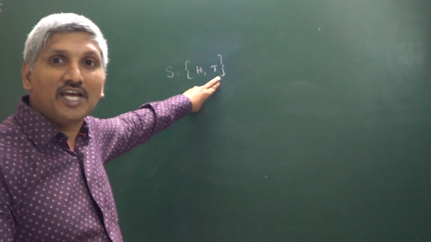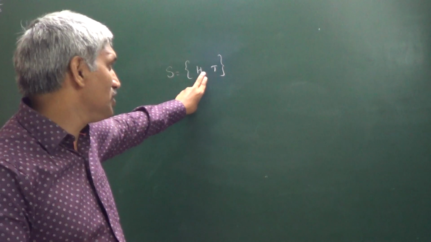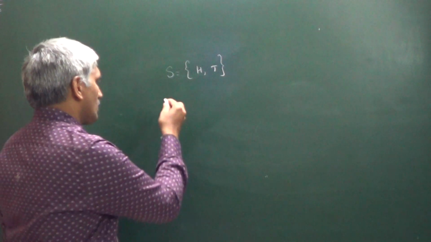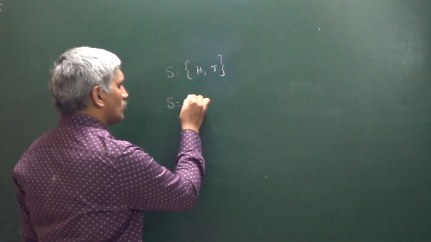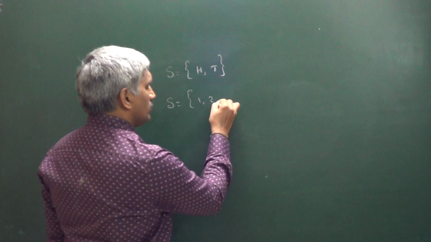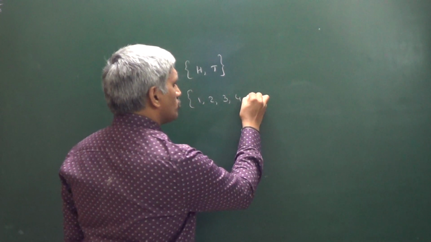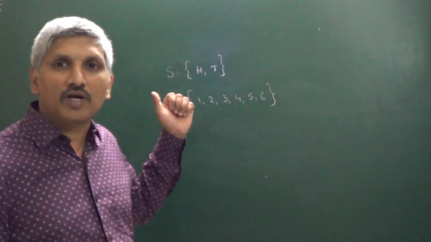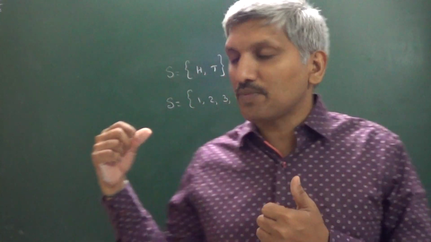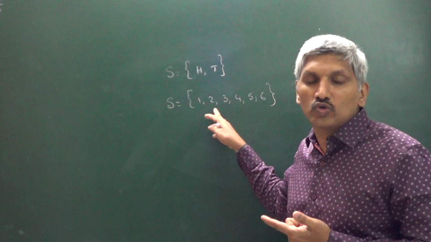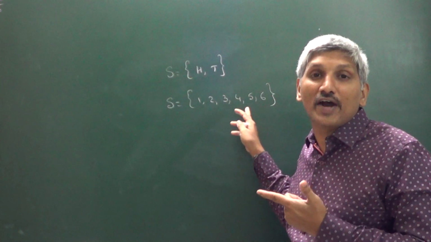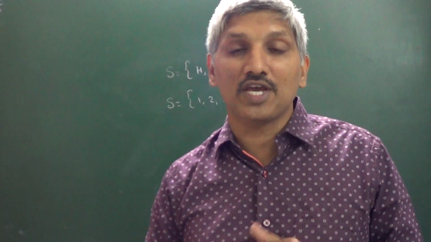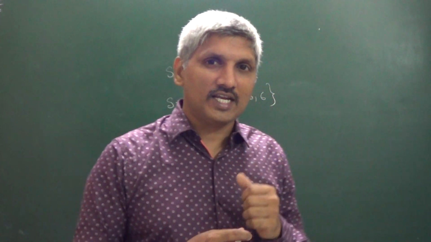Probability of getting tail is also 1 by 2. These events are said to be equally likely. When a die is rolled, these are the possibilities 1, 2, 3, 4, 5, 6. The probability of getting 1 or 2 or 3 or 4 or 5 or 6 is the same. These events are said to be equally likely.